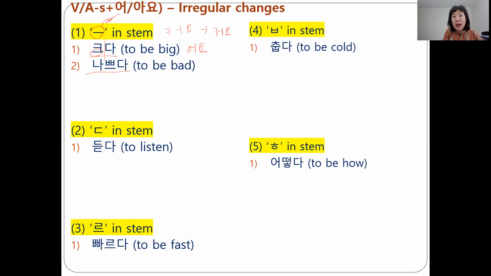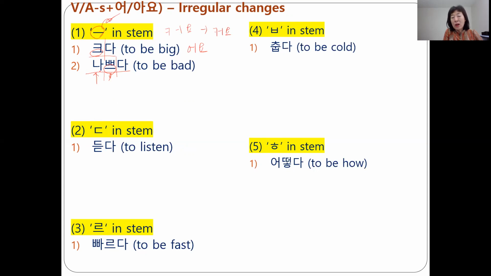But look at this one. 나쁘다. Stem is 나쁘, ends with ㅡ, so it will be dropped. But the choice between 어요 and 아요 depends upon the syllable in front of this one. In the case of 크다, we just added 어요 because there is no syllable in front. However, when there is another syllable in front of the final ㅡ syllable, the choice between 어요 and 아요 is decided by the vowel of that one.